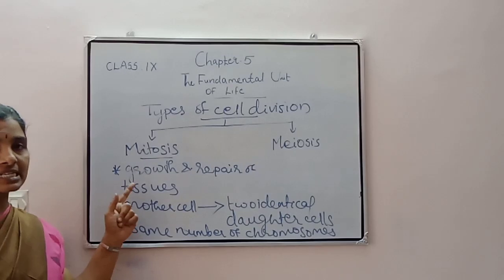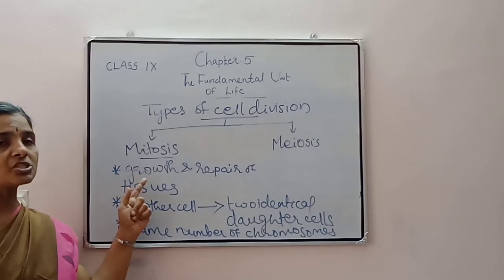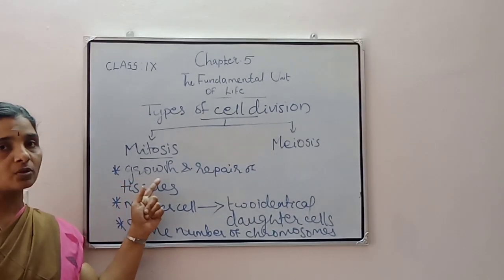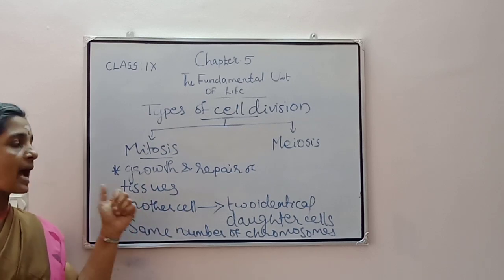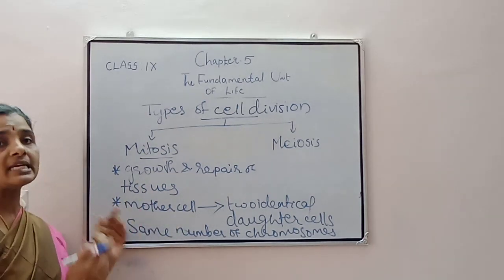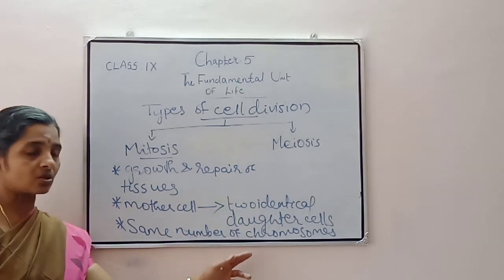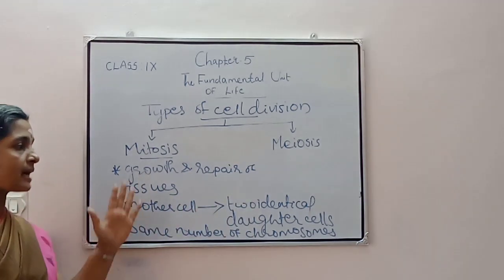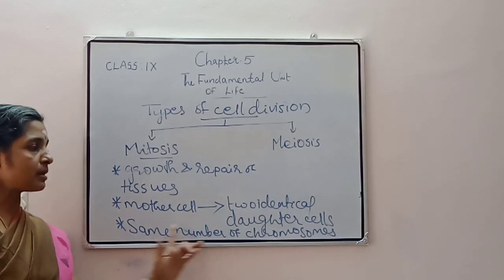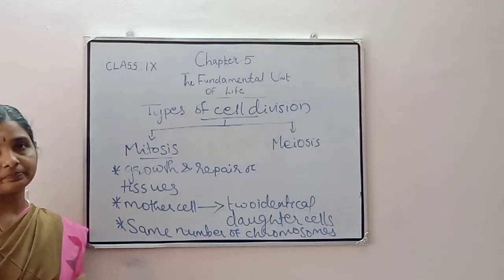So mitosis is a type of cell division which is needed for the growth and repair of the tissues, and in this type of division a mother cell divides to form two identical daughter cells. In the mother cell and in the daughter cells, we can see the same number of chromosomes.